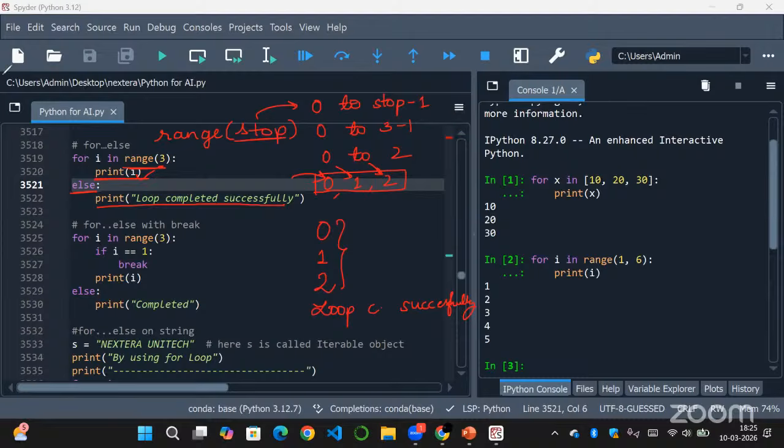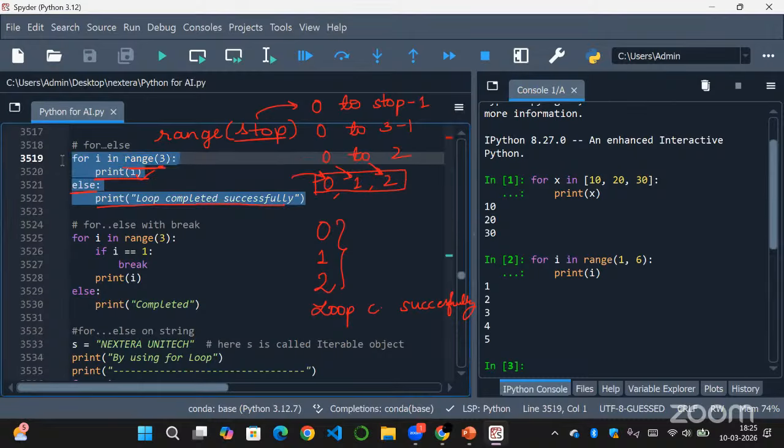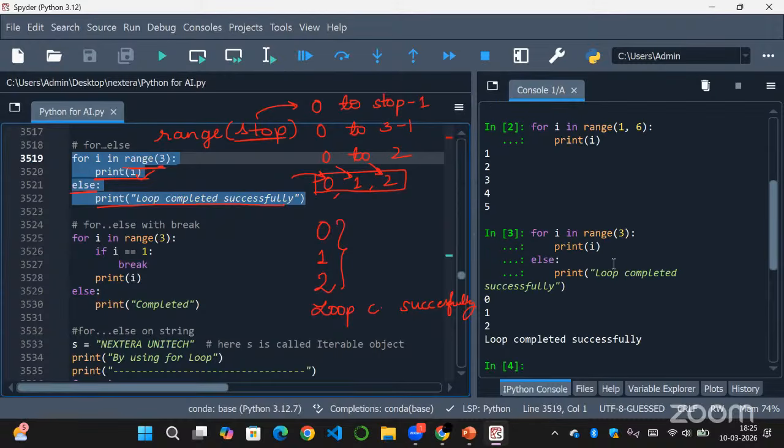So let's run this. So here if you see, first it printed 0, 1, 2 because this range of 3 consists of those elements. So it is iterating through each element and it is looping through each element and it is printing it. And then as the for loop finished without any break statement or without terminating in between, the else block also runs and it will print loop completed successfully, if you see here. So this is how for else loop will work.